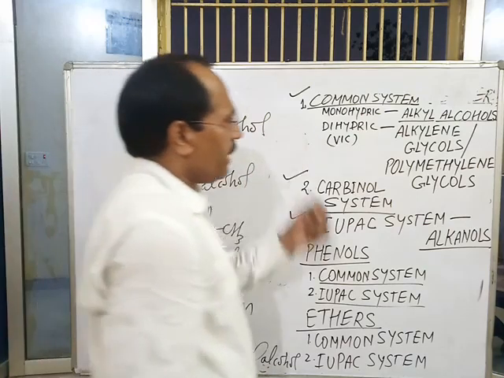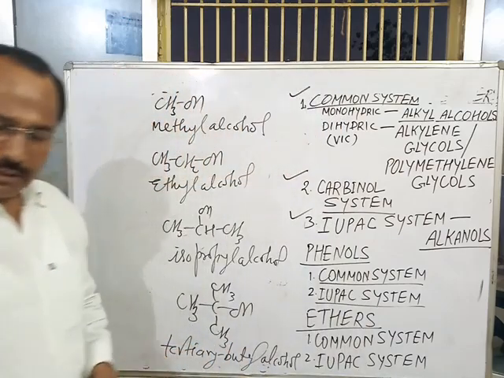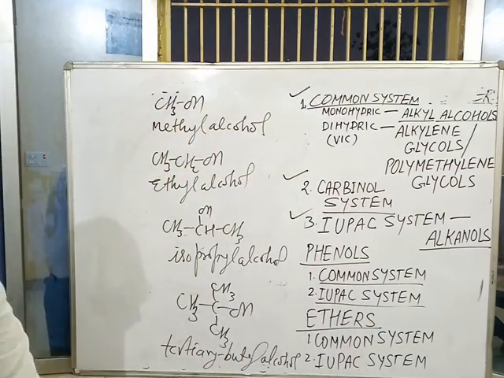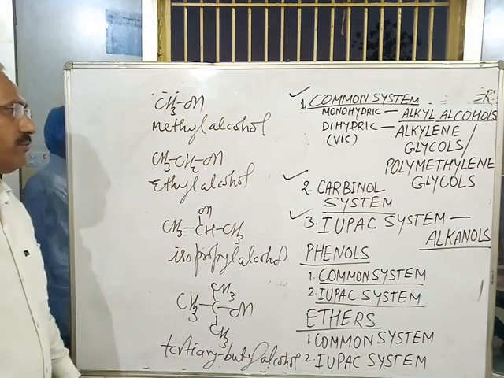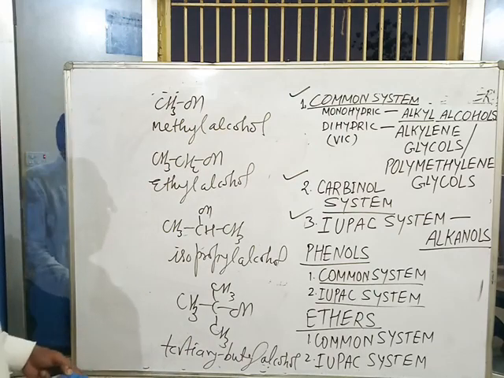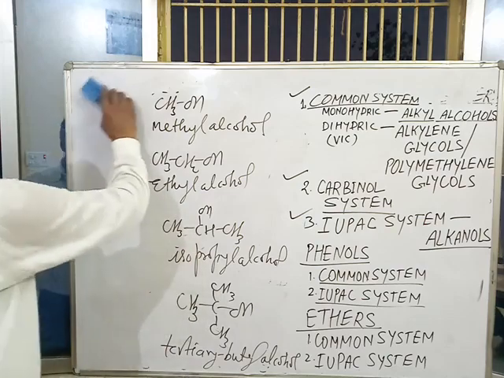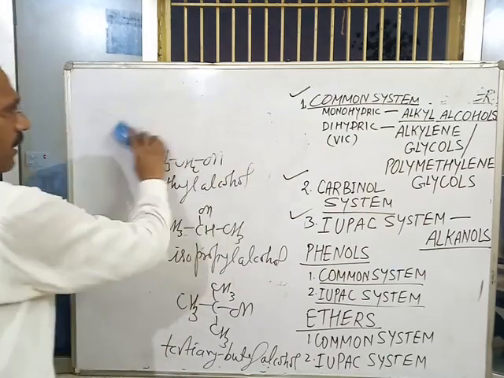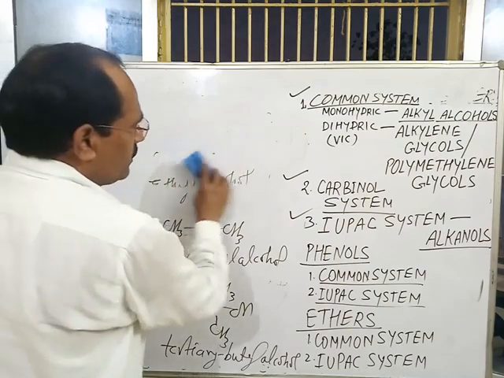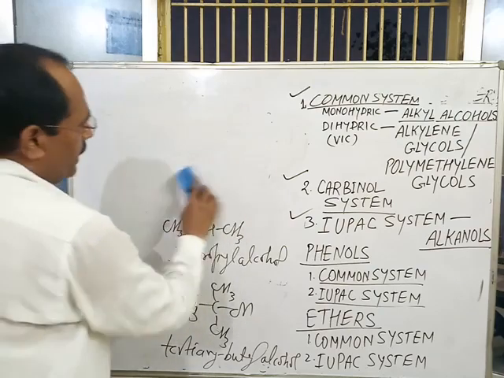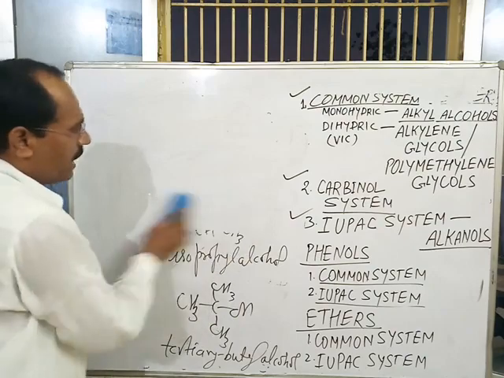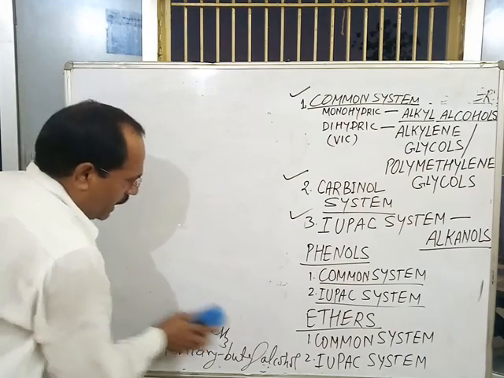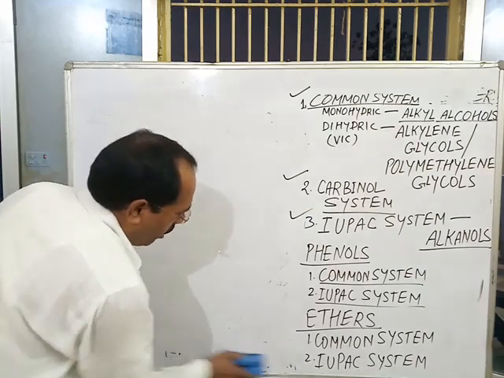In case of dihydrate alcohols, since dihydrate alcohols are of two types, vicinal diol and geminal diol, vicinal diols are named as alkylene glycols. This is the common name of vicinal diol.